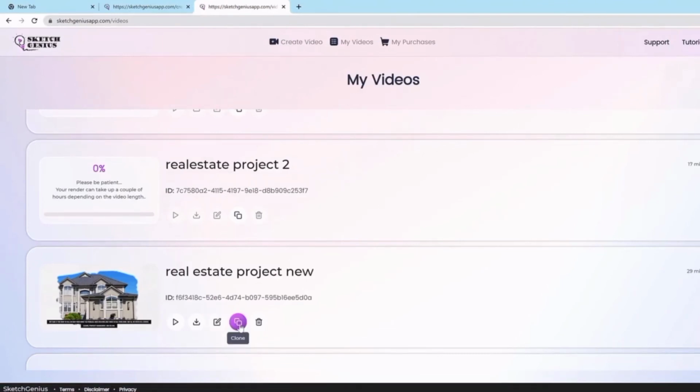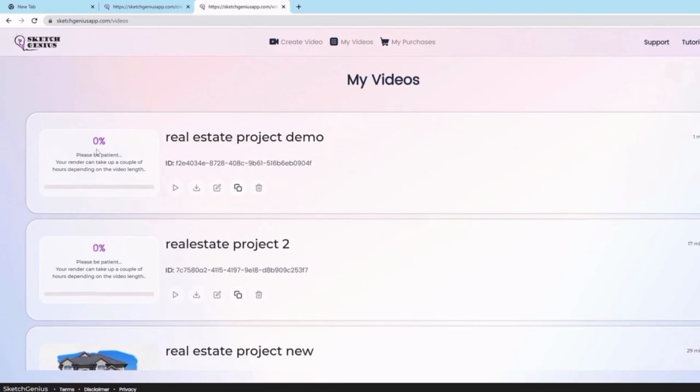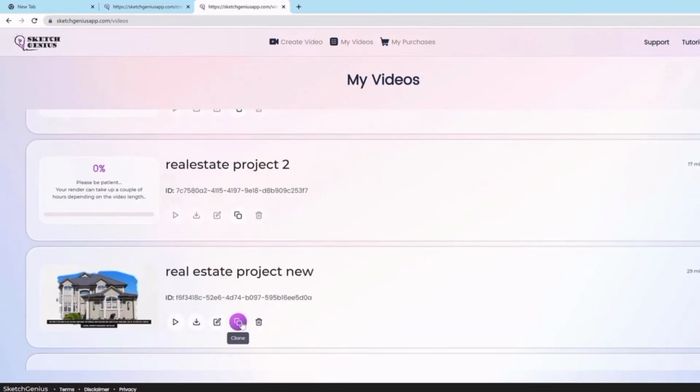So for example, if I wanted to clone this, and we have a progress bar that shows you how long it takes you to finish the video. Generally, it's going to take anywhere between 25 to 30 minutes for a shorter video. For an ultra long video, it could take up to a couple of hours, but it is world class because we have a really high level video rendering technology on the cloud that is super sophisticated and makes it super powerful, where even if tens of thousands of users render, it's not going to take you that much longer than if you were to do it individually yourself. That's how quick it is.